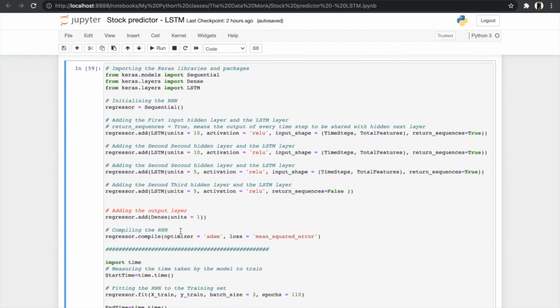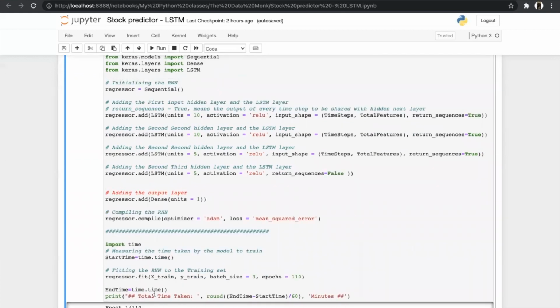Then after compiling our model, we will fit the data into our model. We have used Xtrain and Ytrain to fit it in our model. And this is our batch size. We have used the batch size of 3 and the epoch cycle as 110, as it gave the best accuracy for our model. I have tried the batch size as 5, 10, and epoch cycle as 90, 100, and 200. But from this combination, I got the best accuracy.